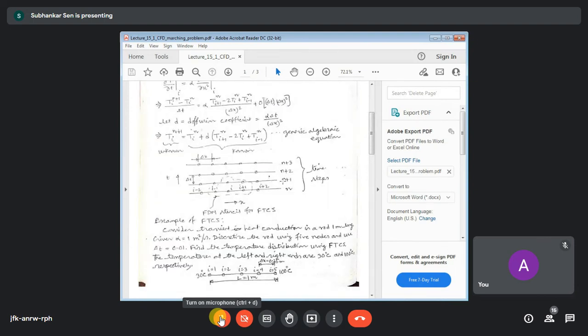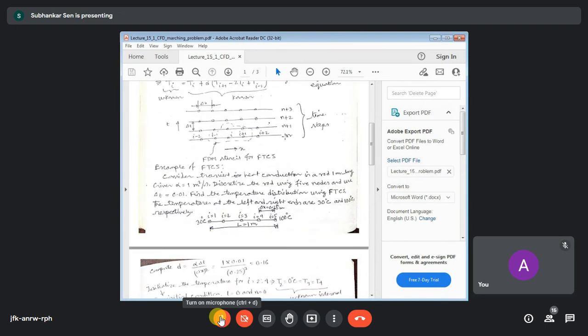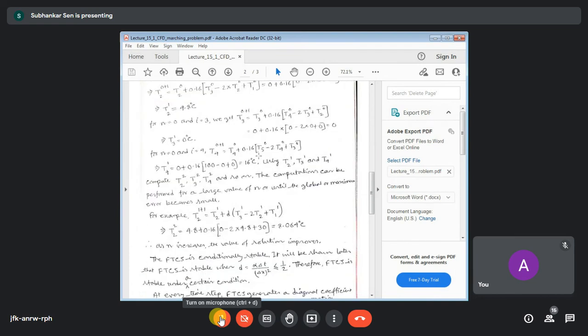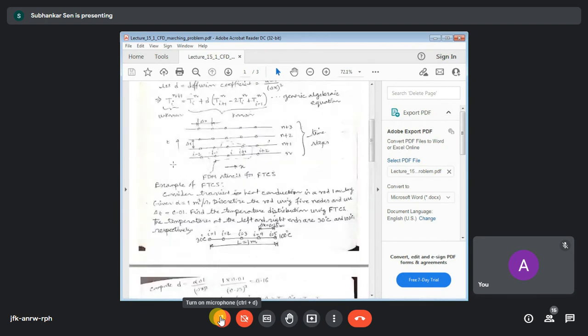Okay. So in this case, what is happening? n was 0 at the first level. This is now the second level. n is 0 actually, always. In all these things, n is 0. So at the second level, T2 n plus 1, okay. T2 at the second level, we got T2 at the first level as 4.8. So we are trying to find out this temperature, this one, not this one. This is 1, this is 2, this is 3, this is 4.